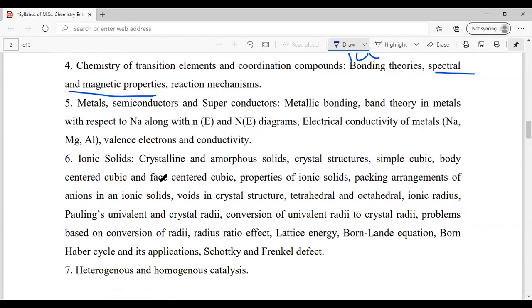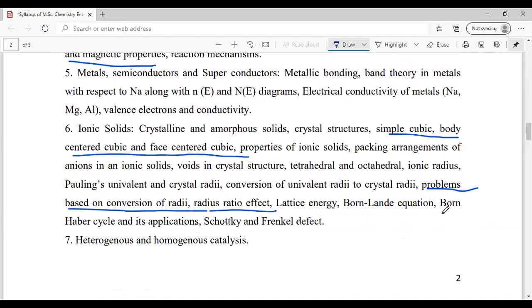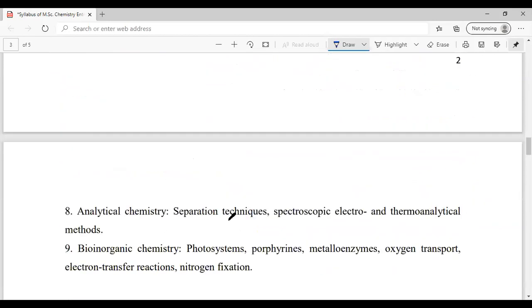Then further, in ionic solids, we should know the packing efficiency and all these things of FCC, BCC, etc. Then next, you need to know the problems based on the conversion of radii. This is very important, and the radius ratio effect. These are very important. Should not leave this part. Then also the Born-Landé equation and the Born-Haber cycle. This is also very important, and its applications, again, these are very important topics.